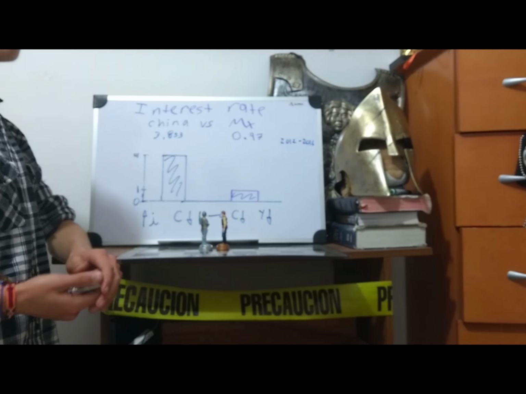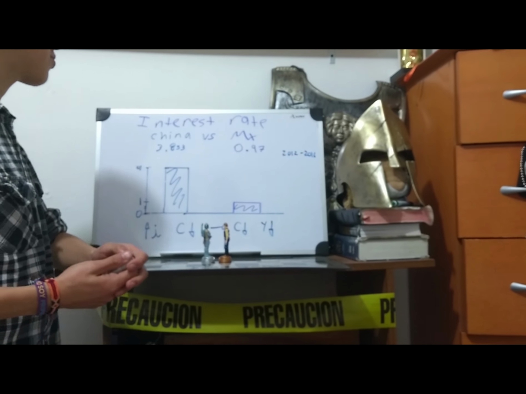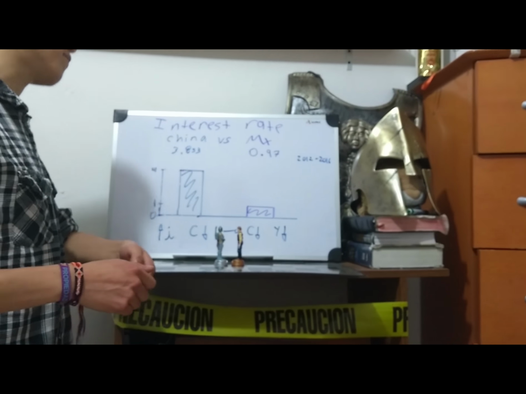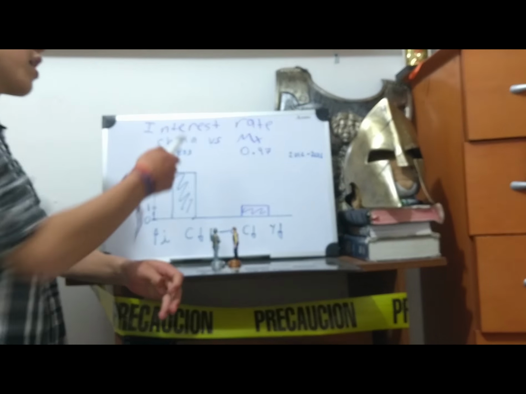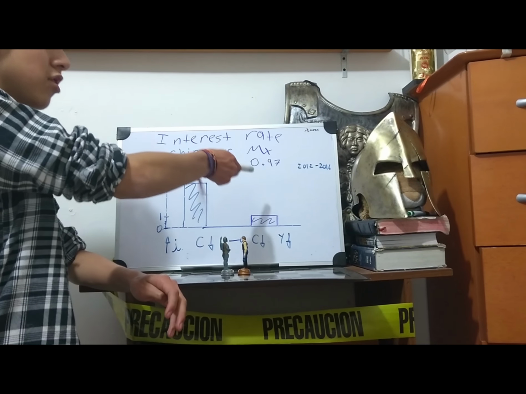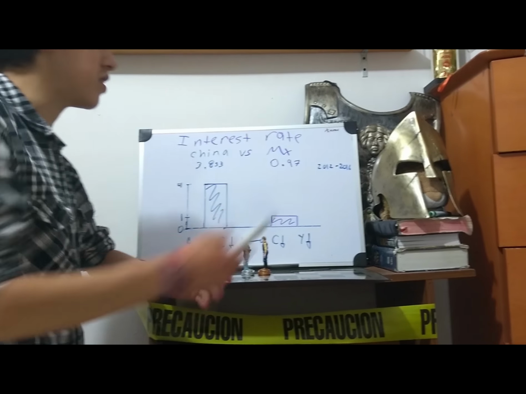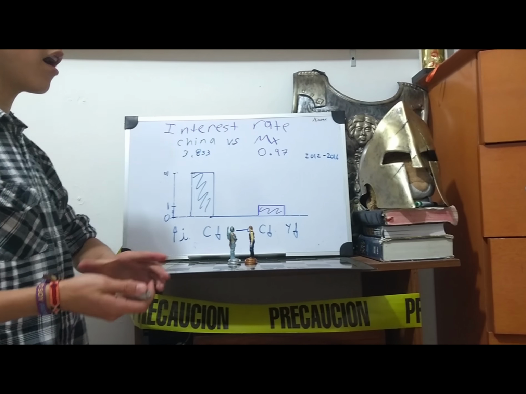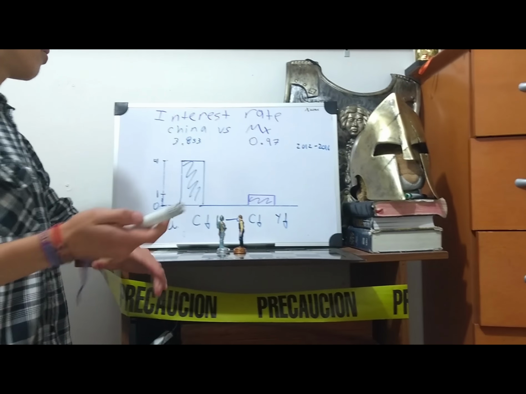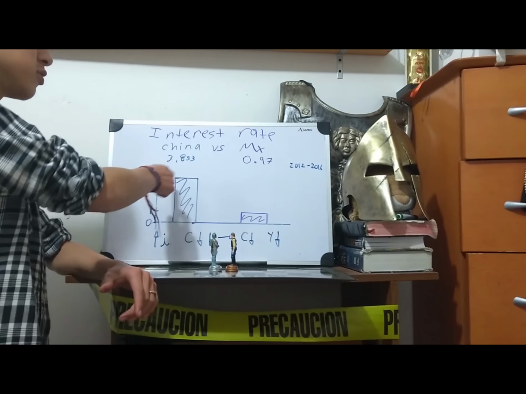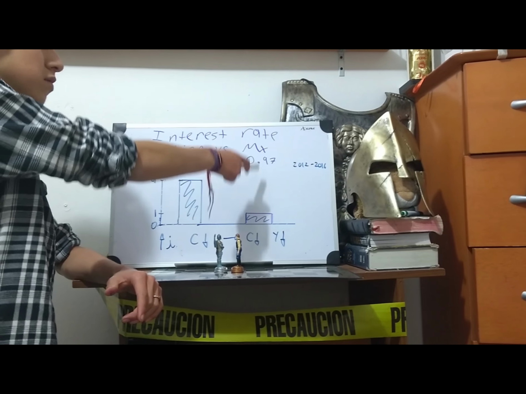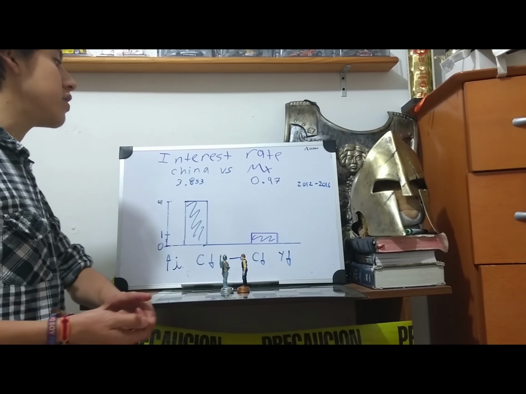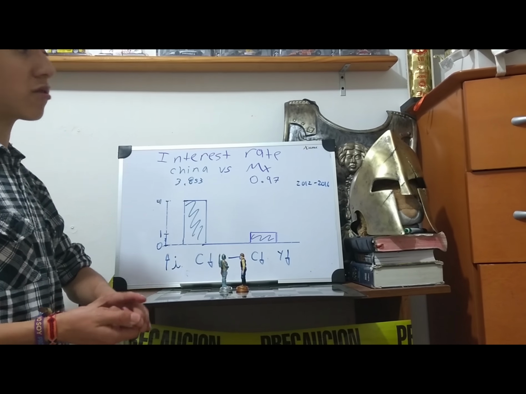Now we're going to talk about something else. We're going to talk about interest rate, and we're going to make the comparison between China and Mexico. As you can see, I took the average of the interest rate among these two countries between 2012 and 2016. And to my surprise, the interest rate of China was higher. It was higher to the point that it's almost 4, and Mexico is almost 1. So you could say that the interest rate of China is almost 4 times the interest rate of Mexico.